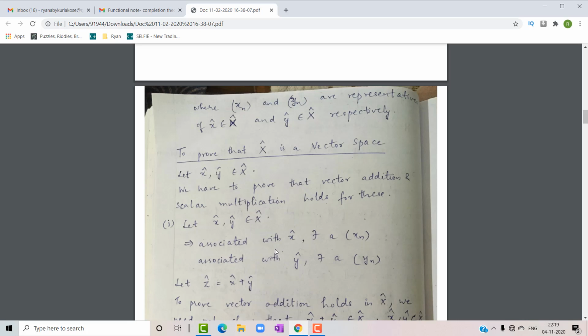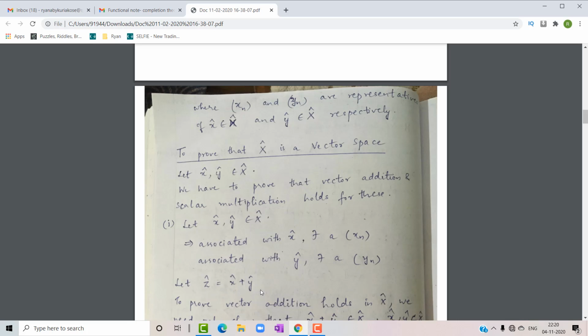For that, let's take two elements x cap and y cap belonging to capital X cap. Since x cap is a member of capital X cap, associated with x cap there exists a sequence xn, and similarly associated with y cap there exists a sequence yn. Let us take z cap as the sum of x cap and y cap.